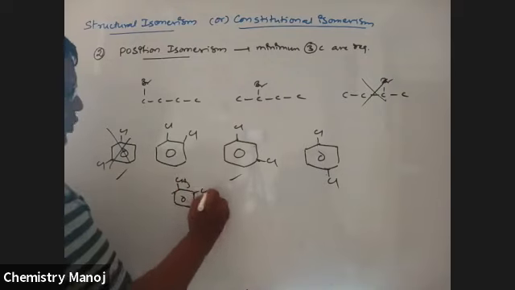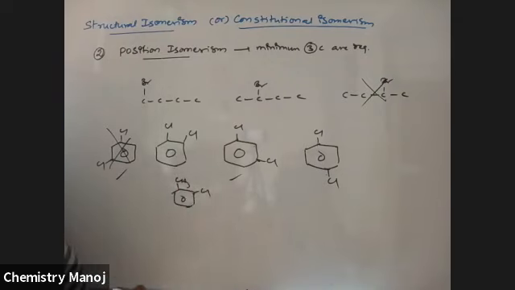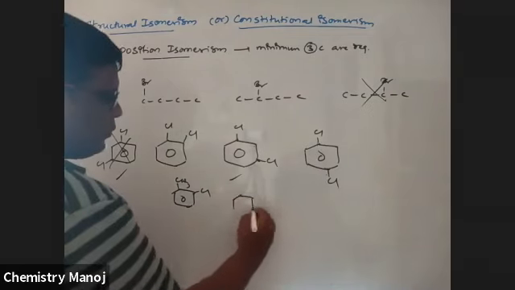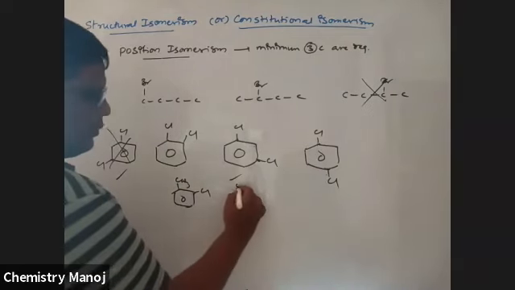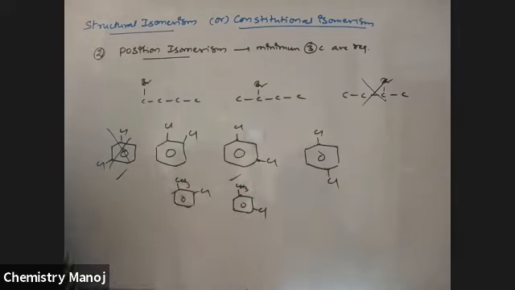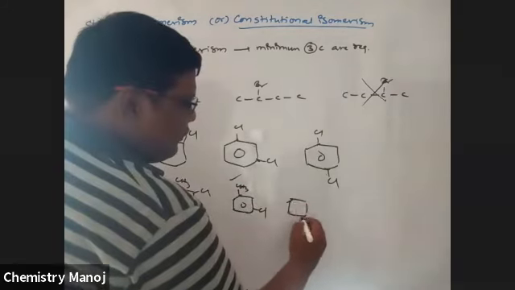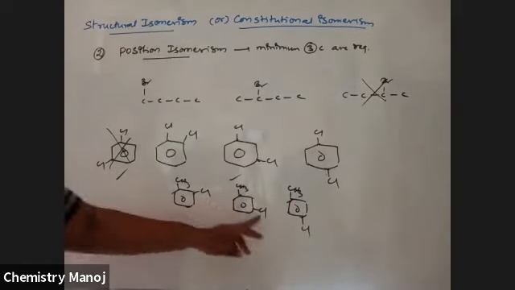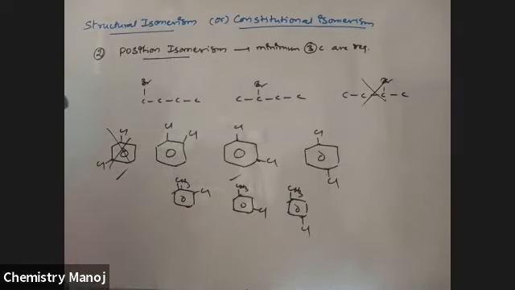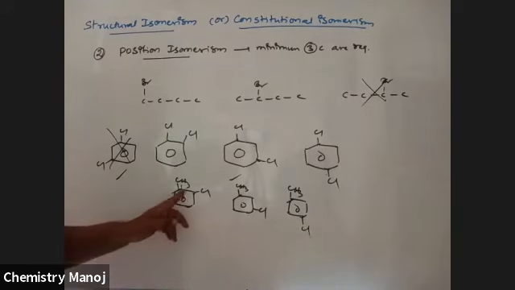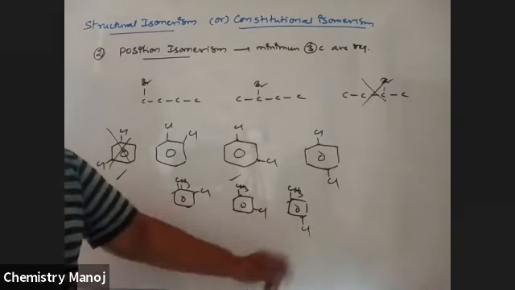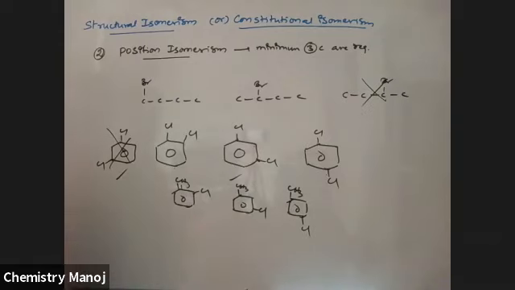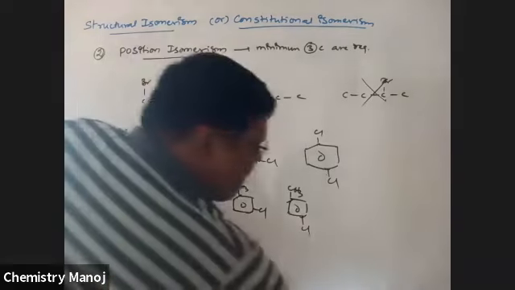Next, once again, methyl group with chlorine: 2-chlorotoluene, 3-chlorotoluene, 4-chlorotoluene. It is first carbon, then 1, 2, 3, 4. So, my dear boys, the functional group's very next carbon is taken as the ortho carbon.